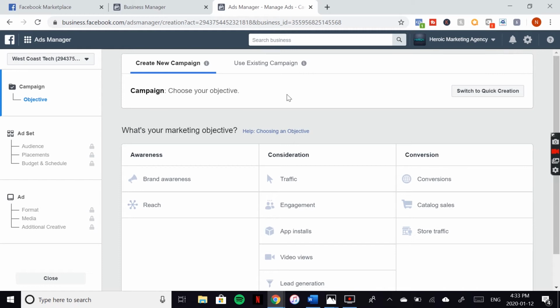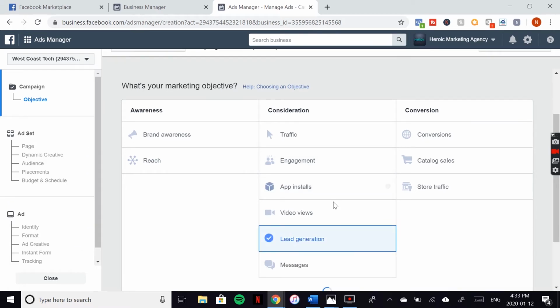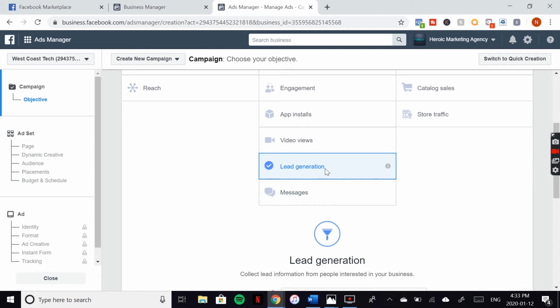Okay. Cool. So what we're going to be running here is a lead generation ad. So that's what we're going to click right down here is lead generation. Actually, no, sorry. I don't know what I'm saying. This is for a marketing agency that I own. We're actually going to be running this as a messages campaign, meaning we're going to be running this to try and get messages from people.